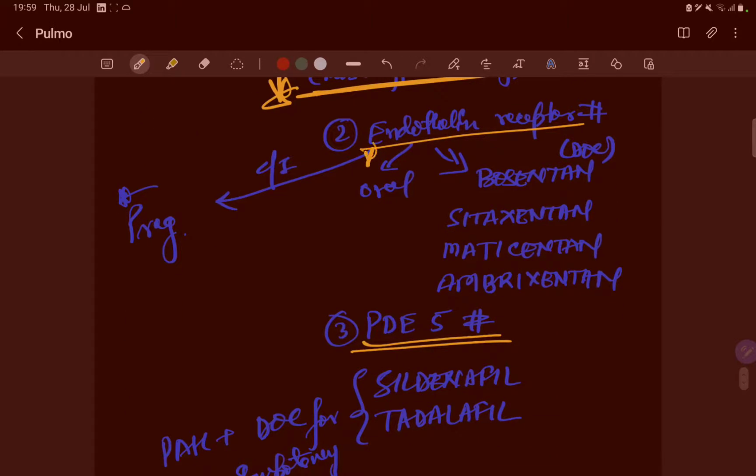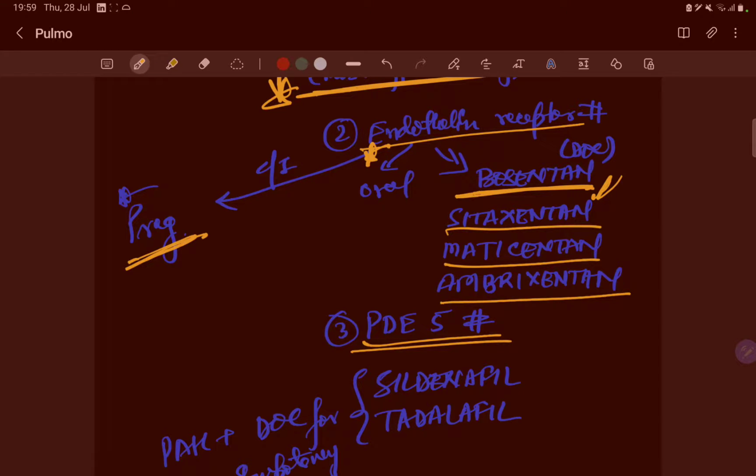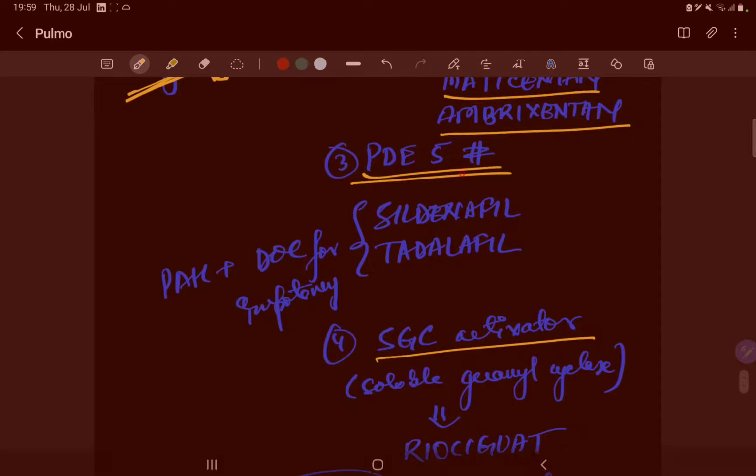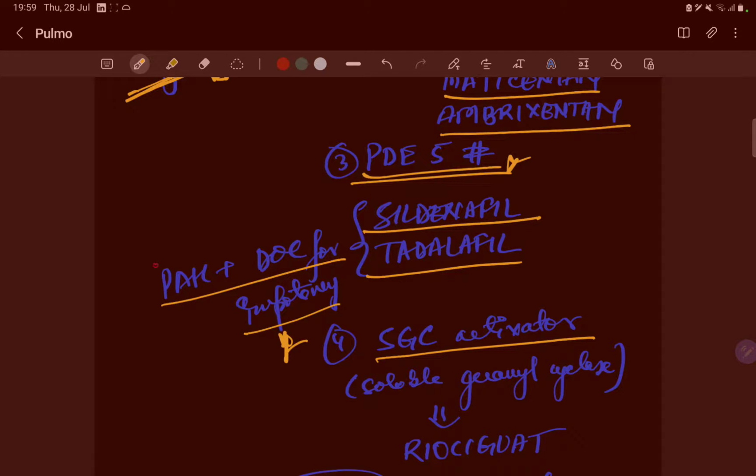The endothelin receptor antagonists are contraindicated in pregnancy. We use bosentan. So they are all the 'tan' drugs, right? Sitaxentan, macitentan, ambrisentan, okay. They are given orally, but they are contraindicated in pregnancy. PDE5 inhibitors, sildenafil and tadalafil, so it is the drug of choice for impotence with pulmonary hypertension.